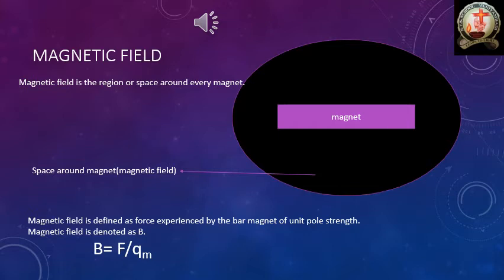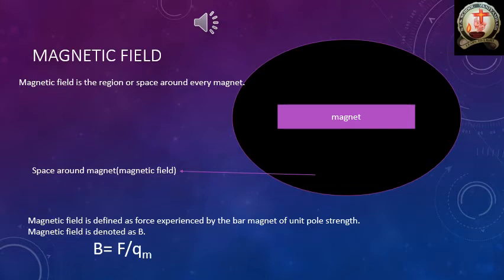So that is the magnetic field. Magnetic field is the region or space around every magnet. Here I mentioned the definition of the magnetic field.